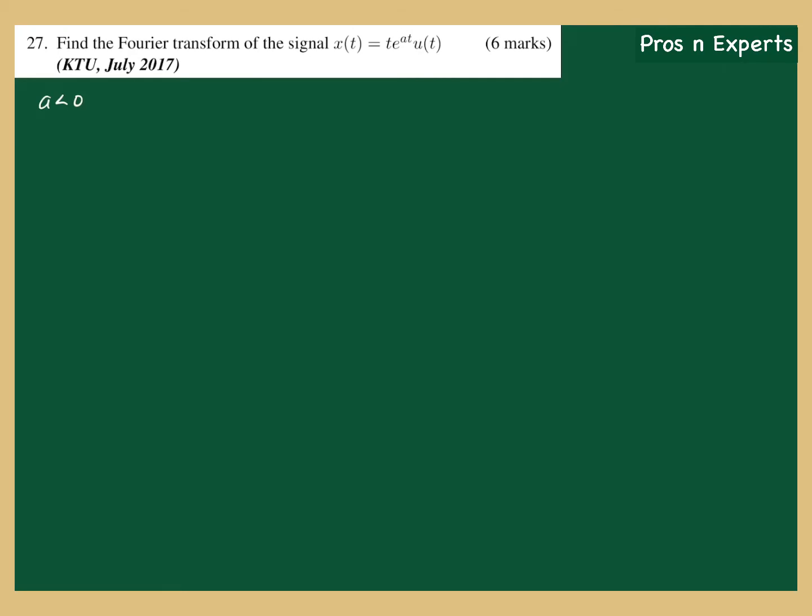Assuming a less than 0, what is the Fourier transform of x of t? It is given by X of j omega equal to the integral from minus infinity to plus infinity of x of t into e raised to minus j omega t dt. But here x of t is t into e raised to at into u of t. Whenever you multiply the whole signal with u of t, you don't have to integrate all the way from minus infinity to plus infinity. Instead you need only integrate from 0 to infinity. You may be clear with that after doing all these problems.